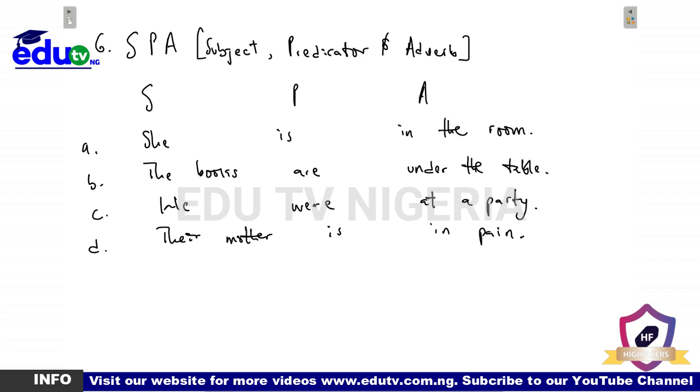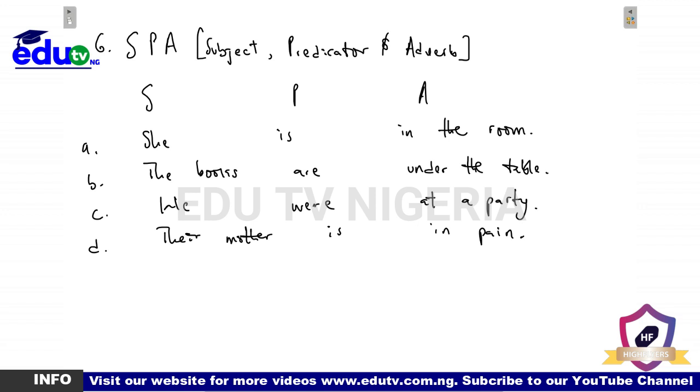Now, unlike the optional one, look at the optional one that we had in pattern 1. For instance, we said, this place stinks terribly. Without terribly, wasn't the sentence complete in the first place? It was. We could say, this place stinks, and everyone understands it. But when you say she is, the next question I'm likely going to ask you is, she is what, or she is where? Am I right? Exactly. So either you're telling me that she is maybe a woman, which would be your complement referring back to the subject, or you are telling me where she is. Maybe she is in the room, which is needed for the sentence to be complete in the first place. Do you get it? That's just it.